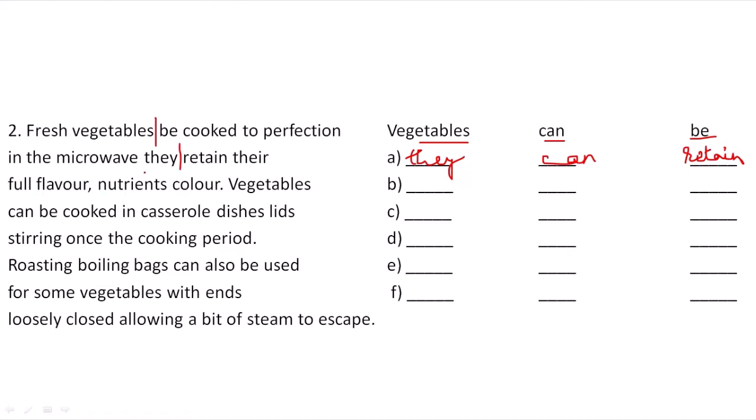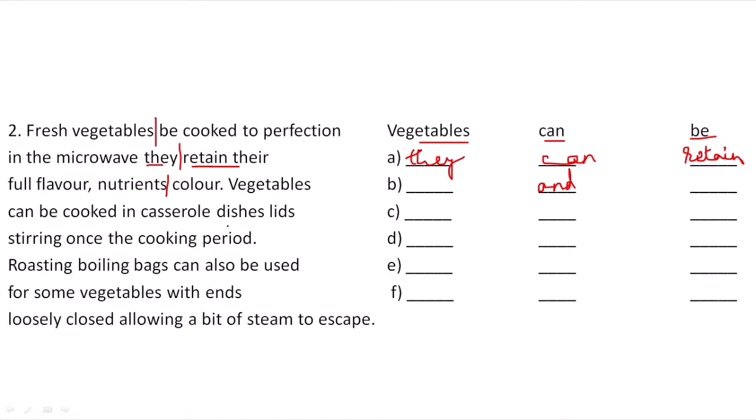Now this is before and this is after. Next: food flavor retains color. Vegetables, nutrients and color. Here and is missing, the before word is nutrients and the after word is color.